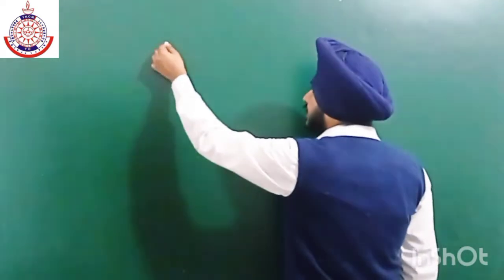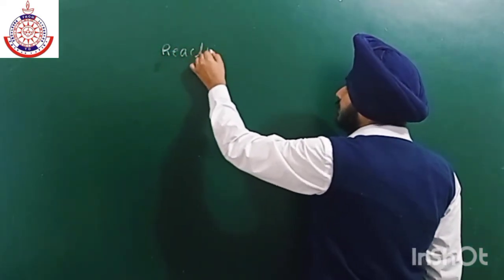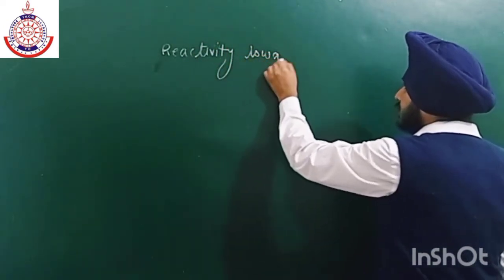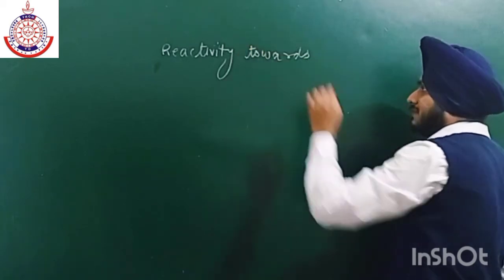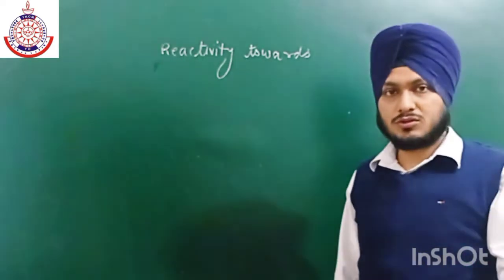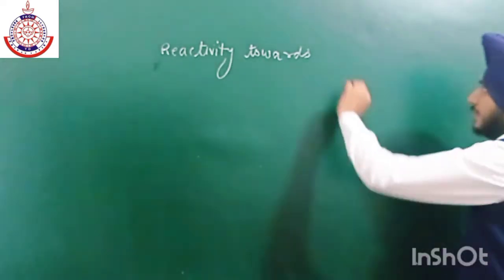In the last lecture, we were discussing some chemical and physical properties of alkaline earth metals. So let us continue the chemical properties. Next is reactivity towards carbon, and this chemical reaction is very important, because the products which we get in this reaction are used to form some organic compounds.